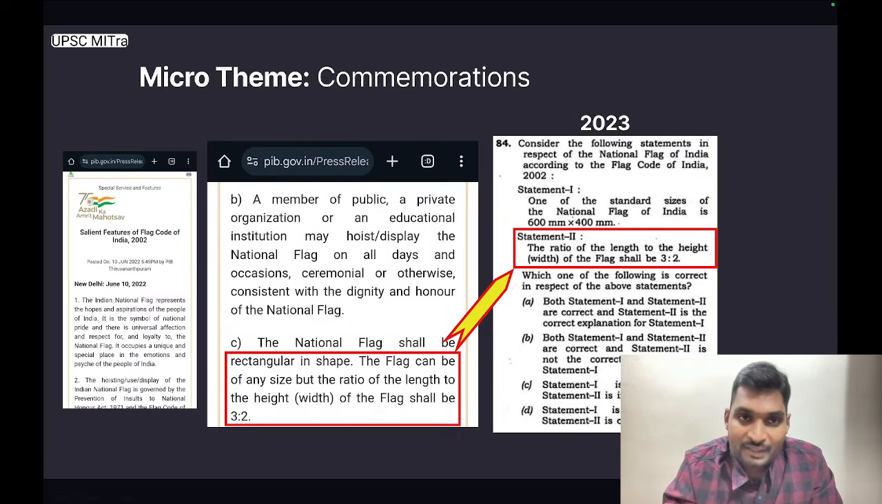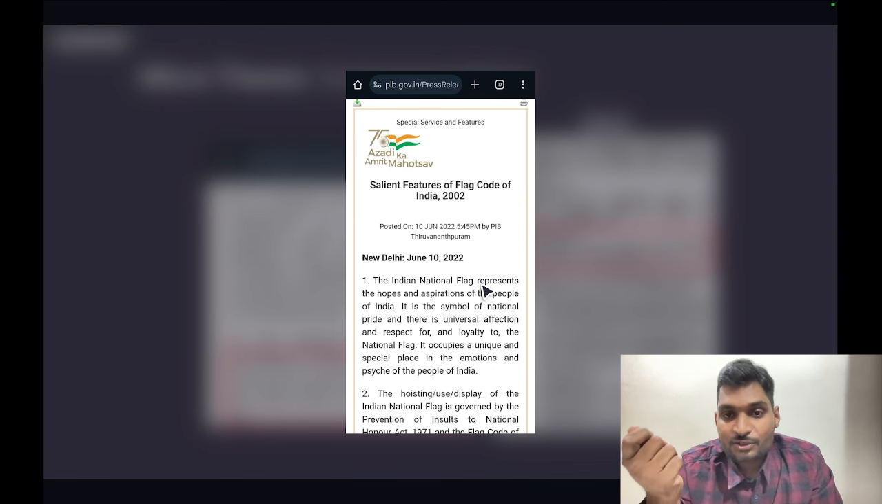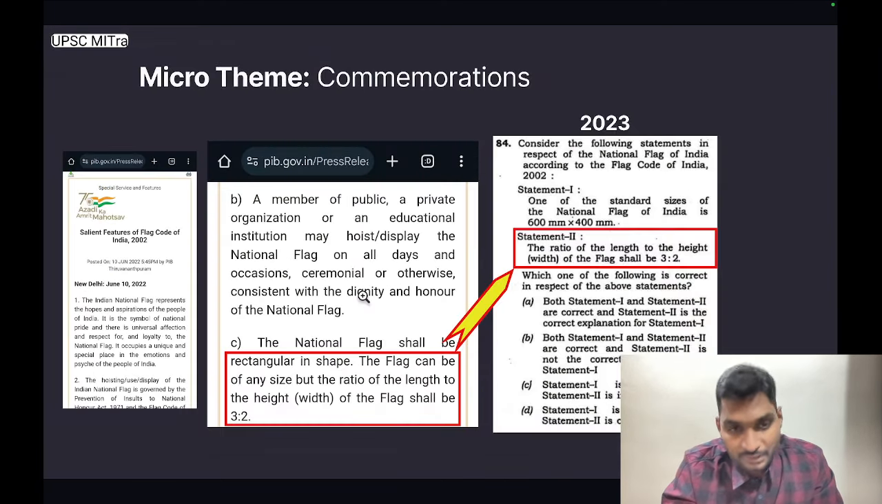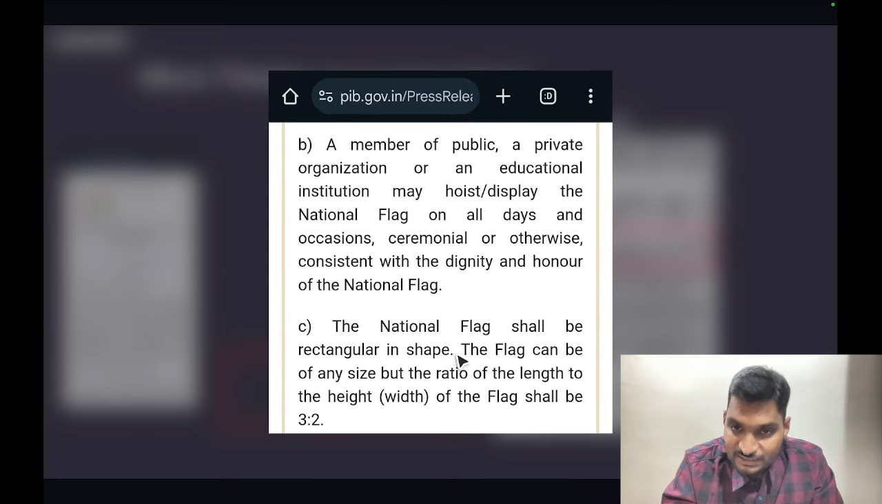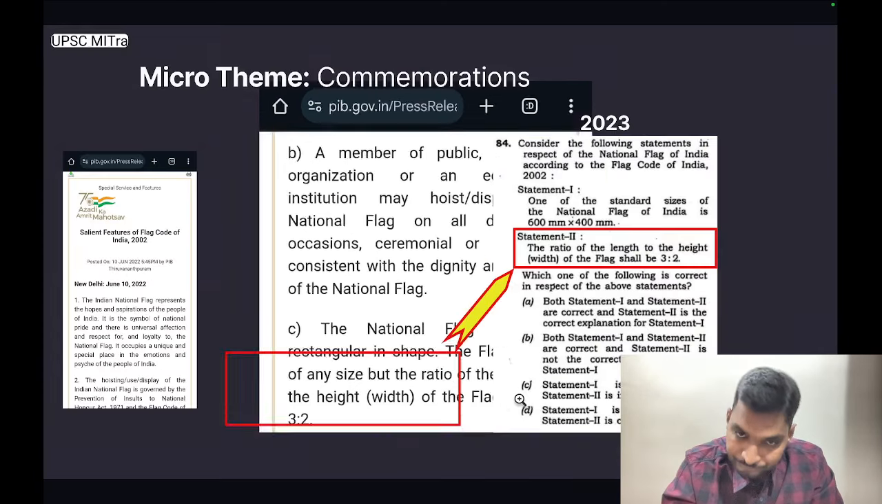Taking one more example under the micro theme of commemorations, this particular press release from 10th June 2022 highlights salient features of the Flag Code of India 2002. It had been 20 years of the Flag Code of India, from 2002 to 2022. It further goes on to state that the national flag shall be rectangular in shape. The flag can be of any size, but the ratio of the length to the height, that is the width of the flag, shall be 3:2. Meaning the size can be anything but the ratio will always be 3:2.